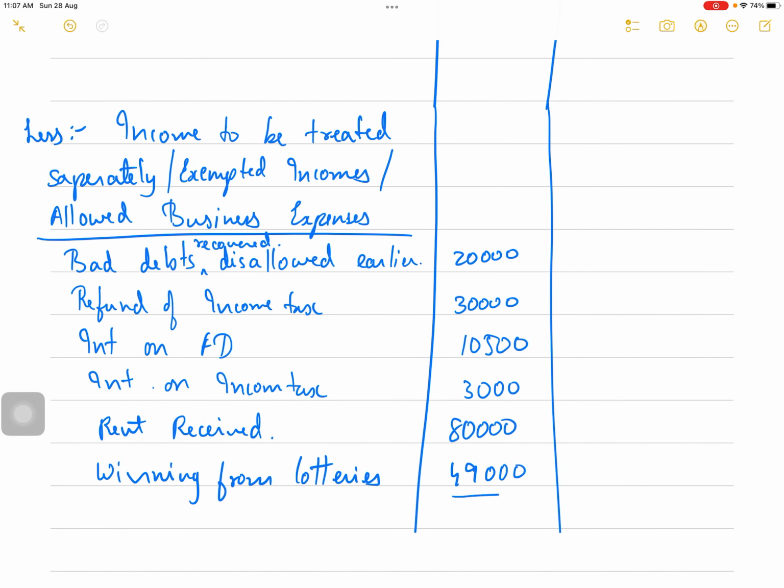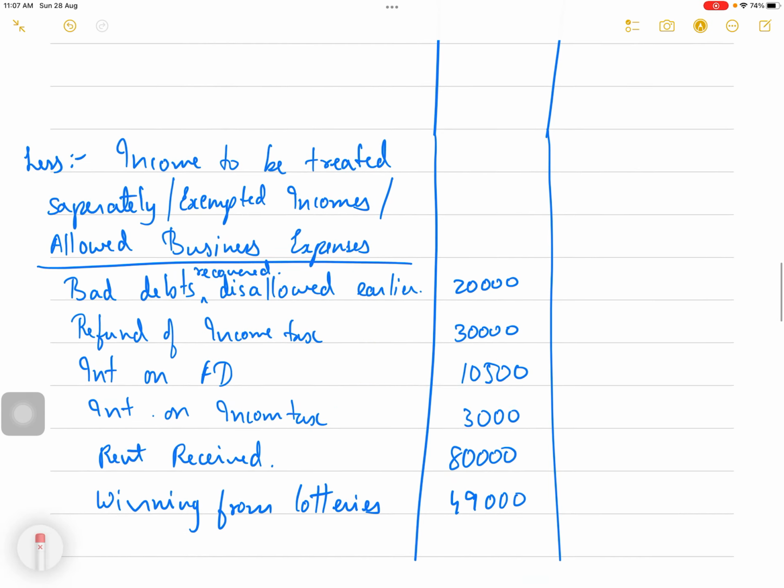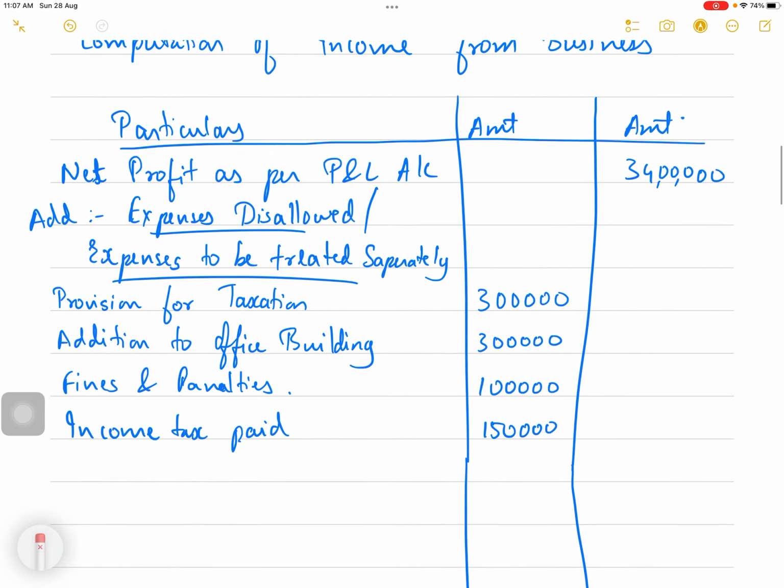In the P&L account, it is shown as 49,000, so that 49,000 effect I will remove from my net profit. I am subtracting 49,000 from my net profit.